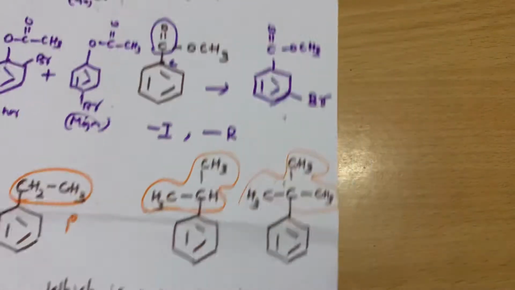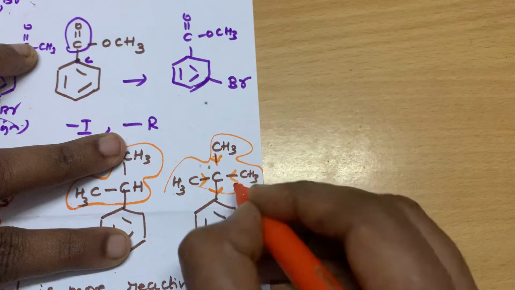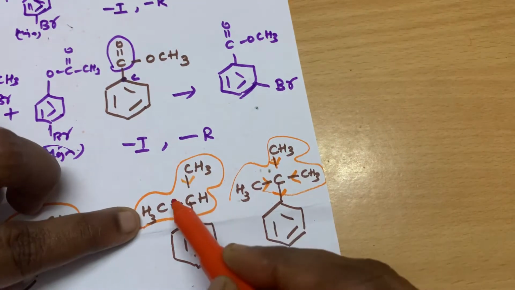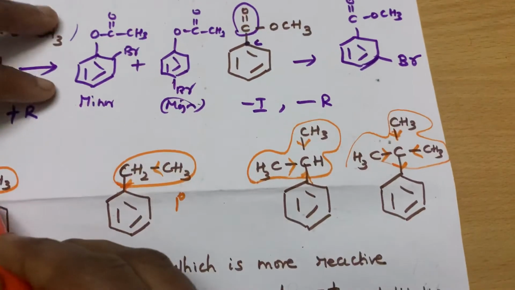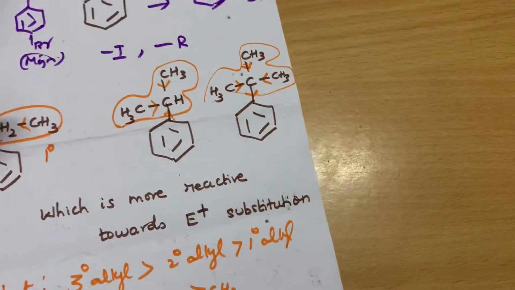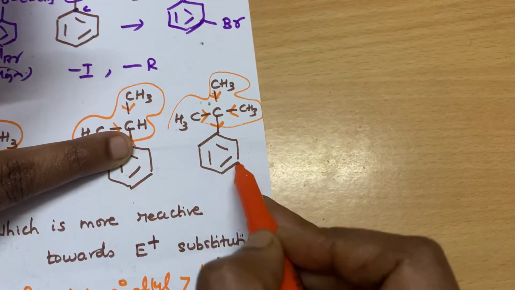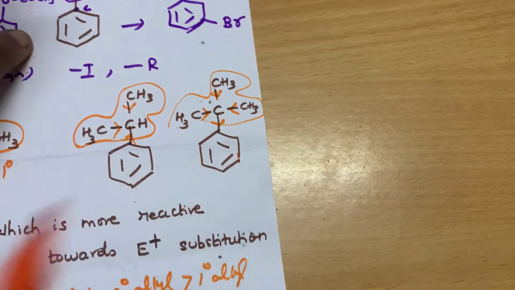So you will think, this will give electrons, this will give electrons, they have more inductive effect, and here only 2 carbons are there. So according to this rule, you will think that this will make the benzene more dense in electrons, so electrophilic substitution will take place more easily in this. Like that you will think.